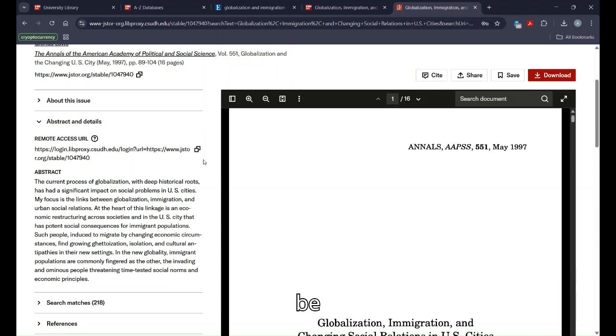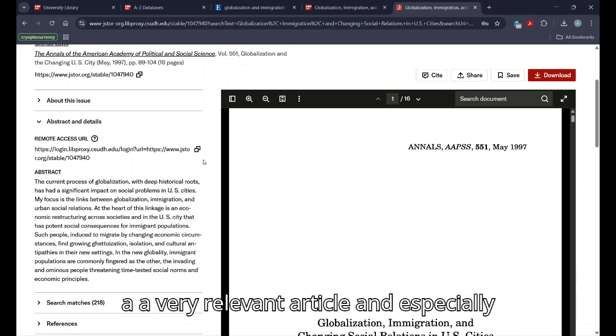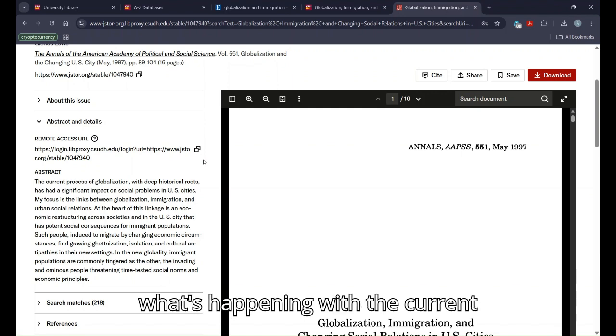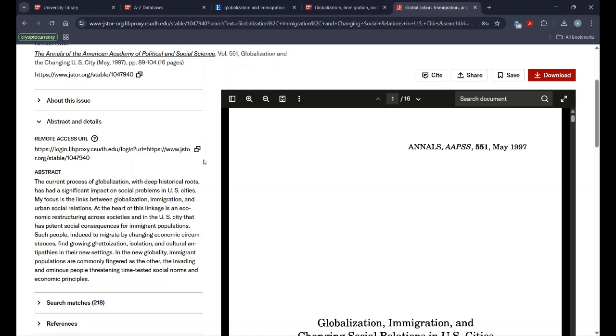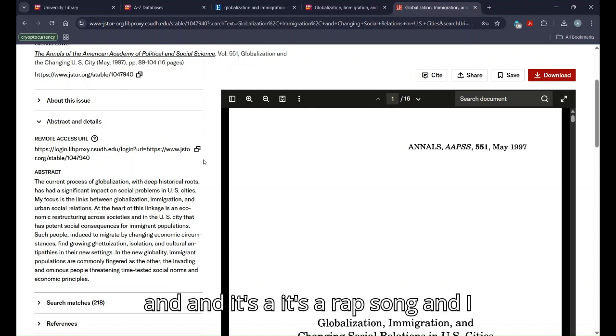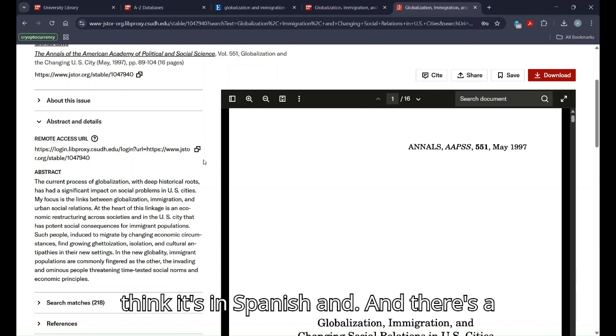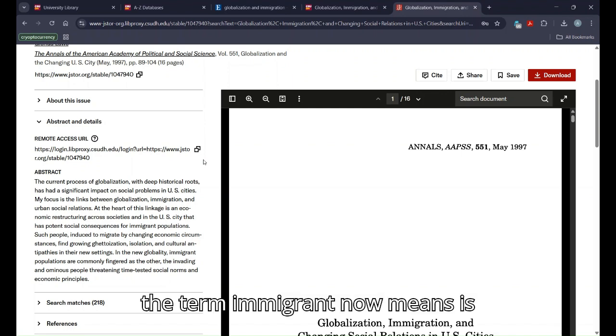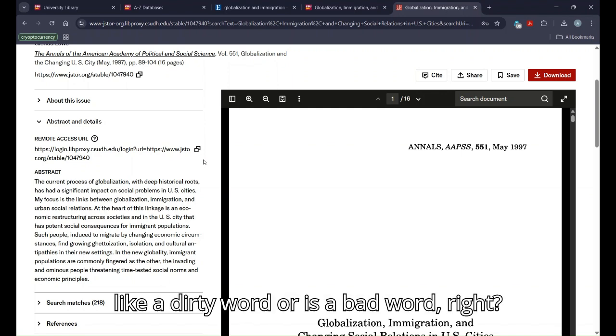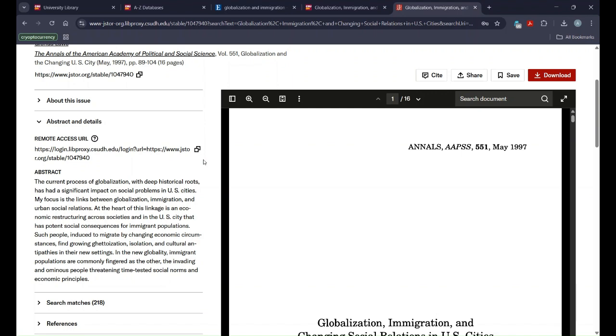So this could be a very relevant article, especially with what's happening with the current administration. And oh, I can't remember the song, and it's a rap song, and I think it's in Spanish, and there's a line in there where the term immigrant now is like a dirty word or a bad word, right?